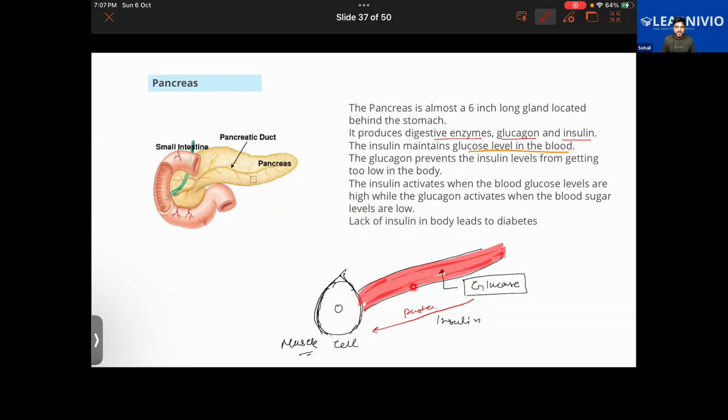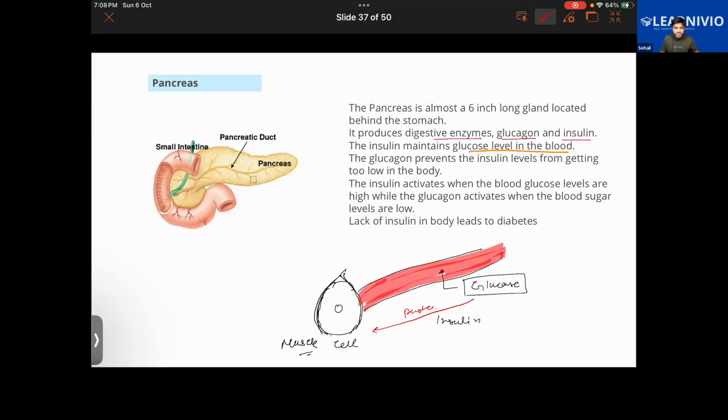But say that the blood sugar level is too low. Then insulin is not activated, but glucagon is activated. What does the glucagon do? Glucagon will help in increasing the blood sugar level. Now you might be thinking how the glucagon will help in increasing the blood sugar level. Did you think of this question or not?